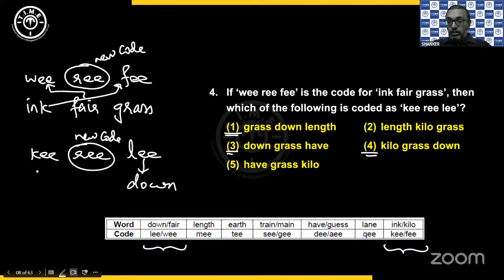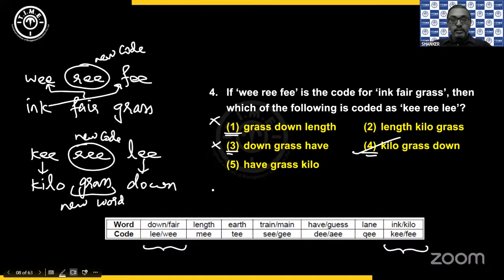That means KEE will be given to the word kilo. So down and kilo should be there. So first option is ruled out. Third option is ruled out. The only option available is the fourth option. Process of elimination. So we have the word grass. Now grass, I don't have the word grass because that is a new word. For a new code, we will get a new word. Correct? Right.